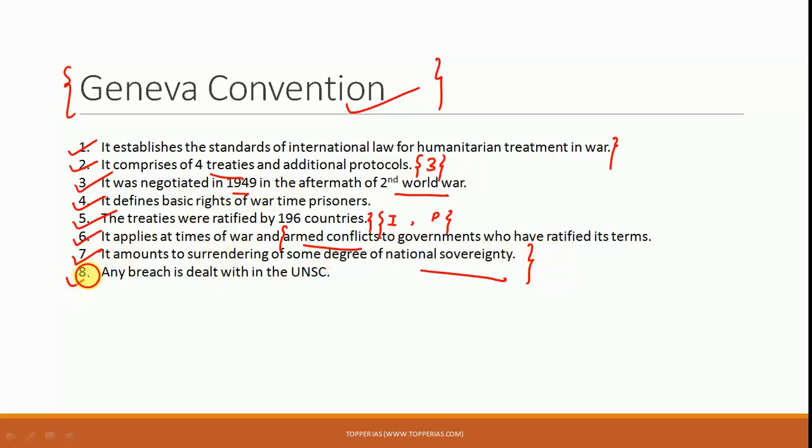Another thing that is important is that if there is any breach of this convention, then the matter is dealt with by the United Nations Security Council. So this is what is important vis-a-vis the Geneva Convention. A question can be expected in this regard. UPSC is known for asking about some international body in its prelims each year, and this year the Geneva Convention and the United Nations are going to be important.